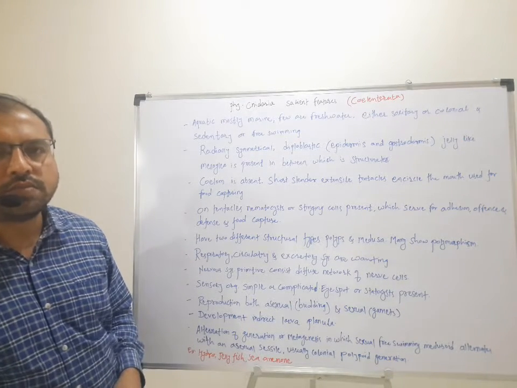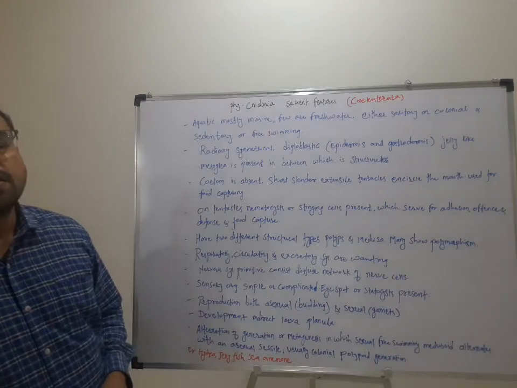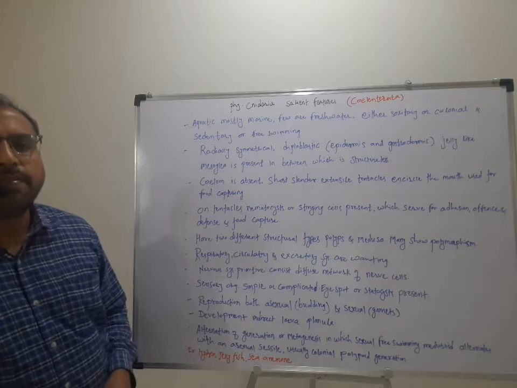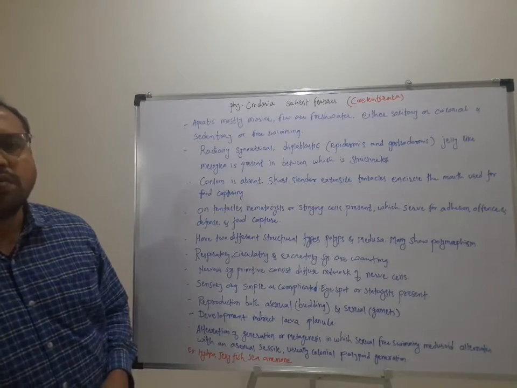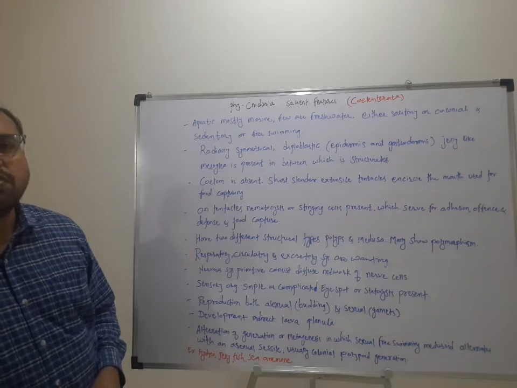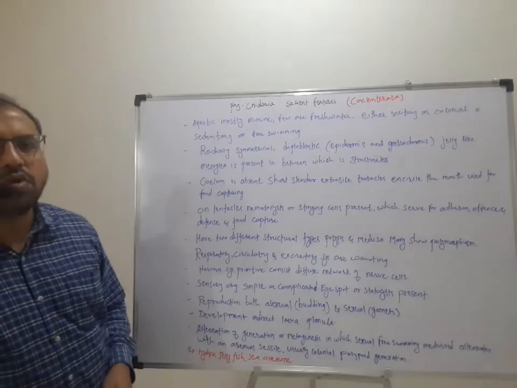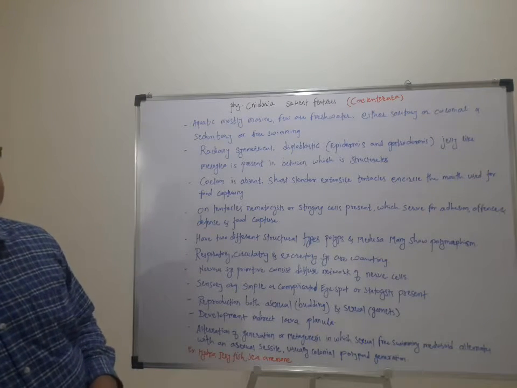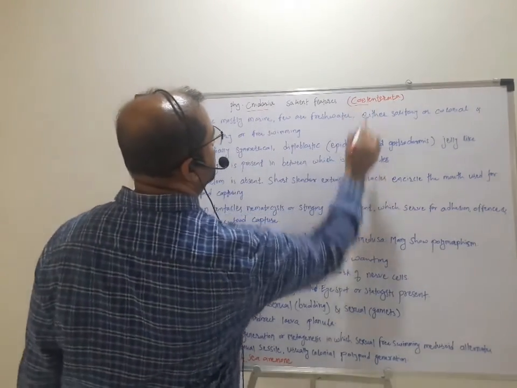Welcome, dear student. In this lecture, we will see the general characters or salient features of phylum Cnidaria or Coelenterata. As we have already known about phylum Protozoa and phylum Porifera, today we will see the next phylum, that is Cnidaria. It is also called Coelenterata. So let's see the general characters or salient features of this Cnidaria or Coelenterata.